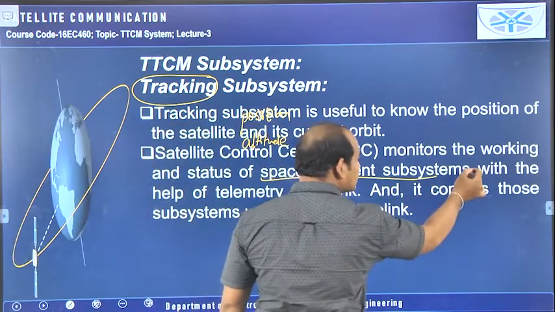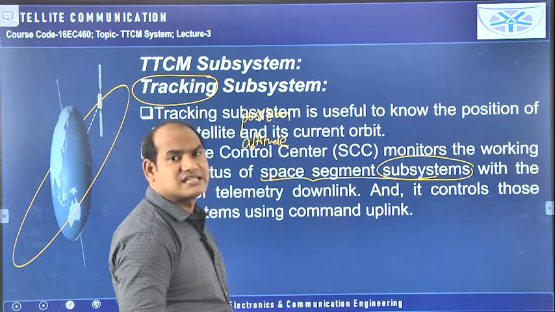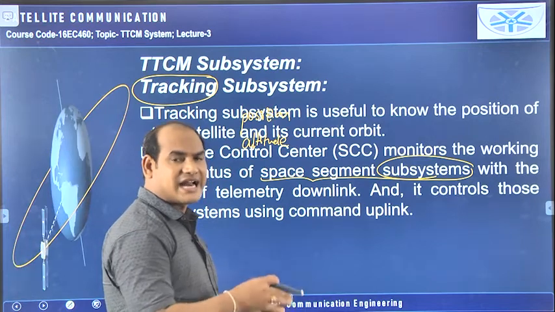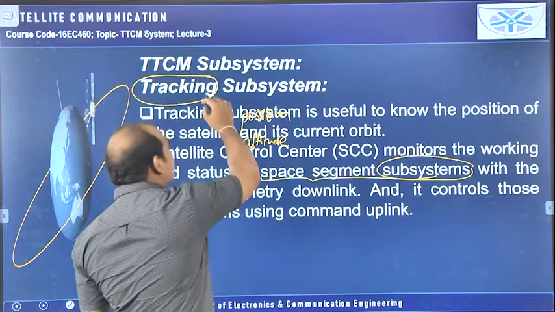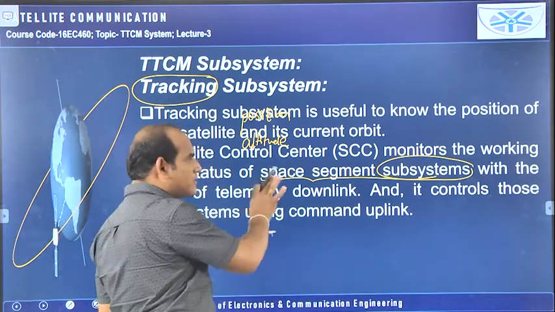That means whatever the remaining subsystems are, like the first subsystem we studied, that is the altitude and orbit control system, and telemetry, tracking, monitoring and commanding, all these subsystems. Tracking means the position and altitude of all these subsystems will be taken care of by using this.